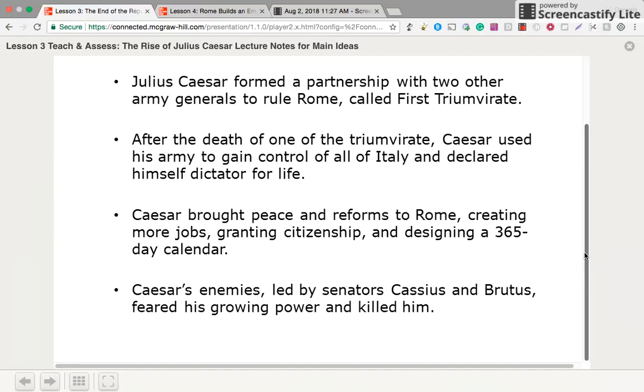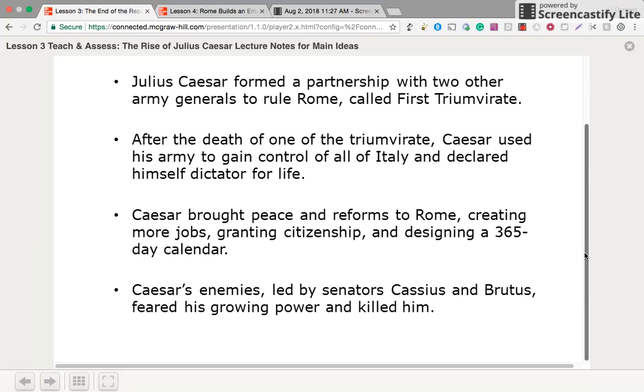After the death of one of the members of the Triumvirate, Caesar used his army to gain control of all of Italy and declared himself dictator for life. He brought peace and reforms to Rome, creating more jobs, granting citizenship, and designing a 365-day calendar. Caesar's enemies, led by Senators Cassius and Brutus, feared his growing power and killed him.